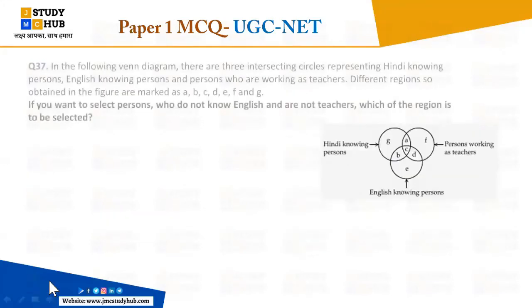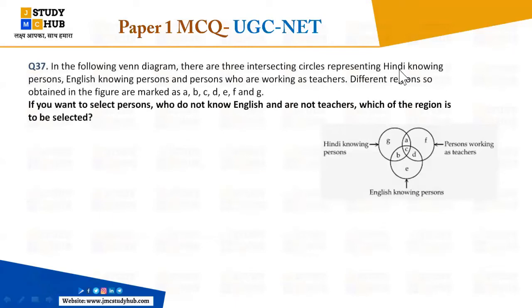So now the same question it is here, but little bit is here different. चलिए बिना ऑप्शंस का यहाँ भी ट्राई करते हैं, right? So if you want to select the persons who do not know English and are not teachers, which of the region is to be selected? Everybody,